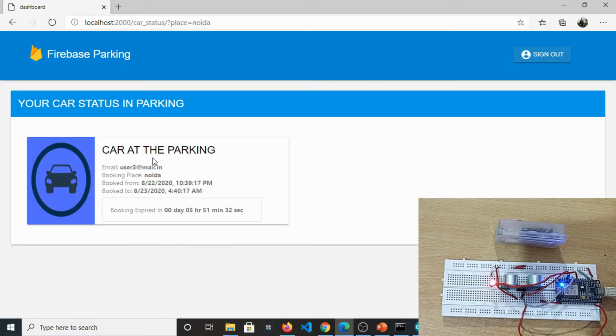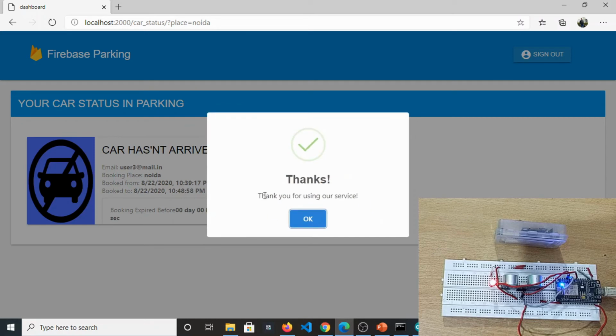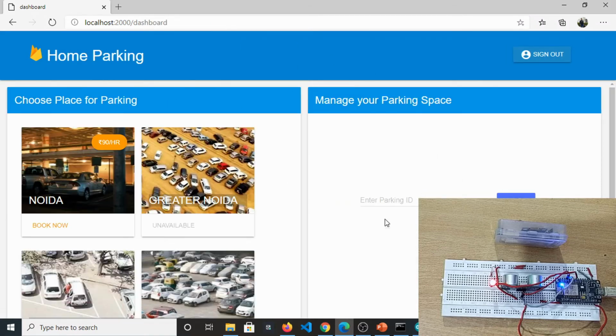So, car at the parking. Fine. And we are back to our original case, and let's move the car actually out, the user actually moving out. Are you leaving the parking? Yes, this time this user is actually leaving the parking. Fine. So he will click, and we will see the thank you message. This is very clear, and click on OK, and we are out of the dashboard right here.